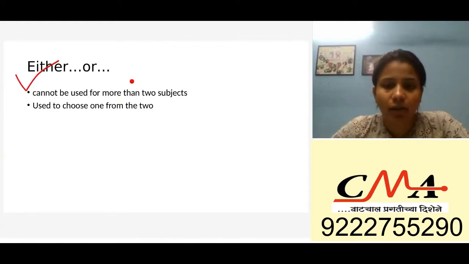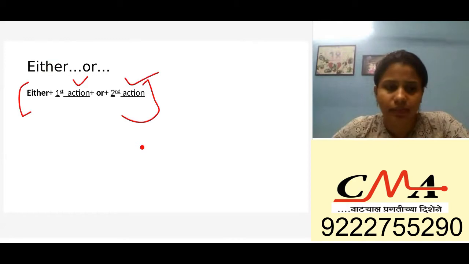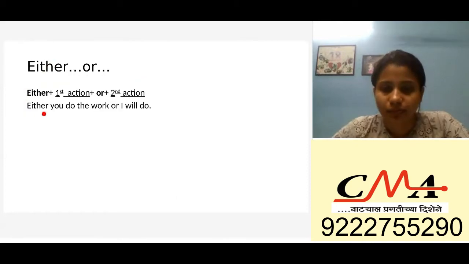Now either/or, as I keep repeating, cannot be used for more than two subjects. It is used to choose one from two. Either/or is always used to choose, okay? Either pasta or pizza, so either one of them, right? Like that. So this is the skeleton: either first action, or, and then a second action.